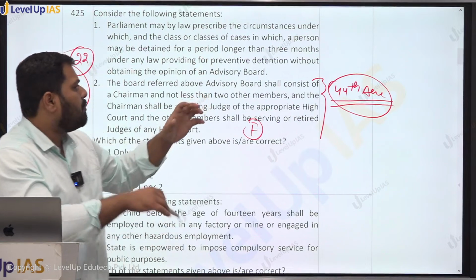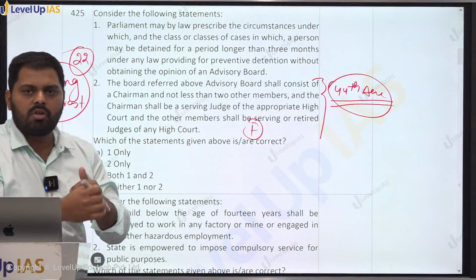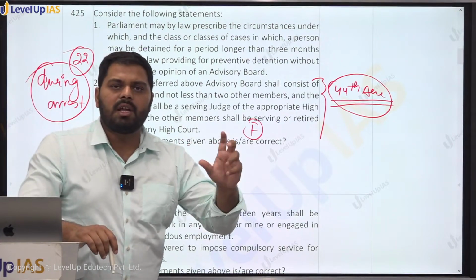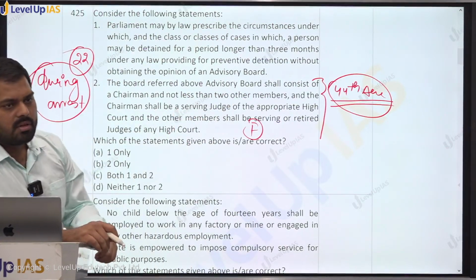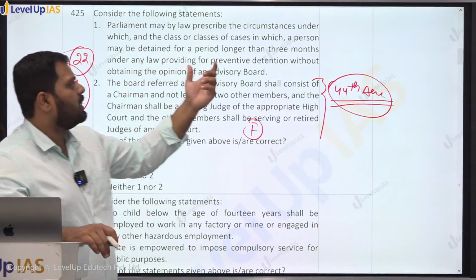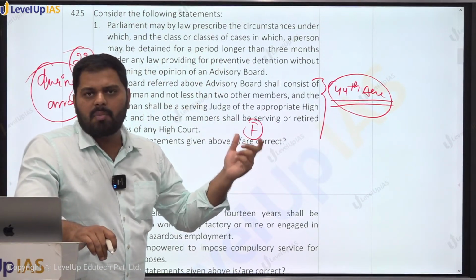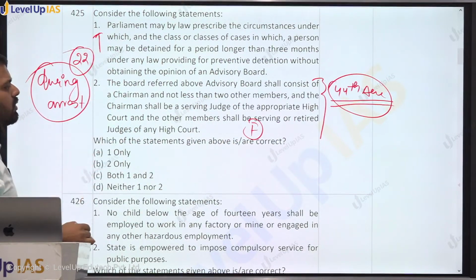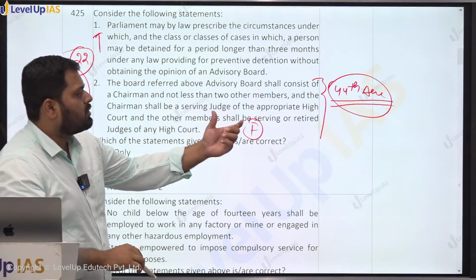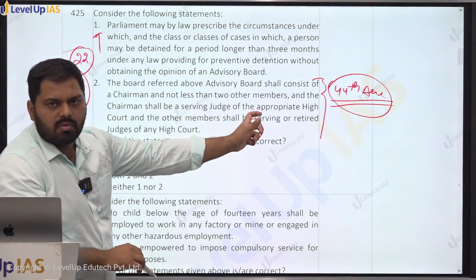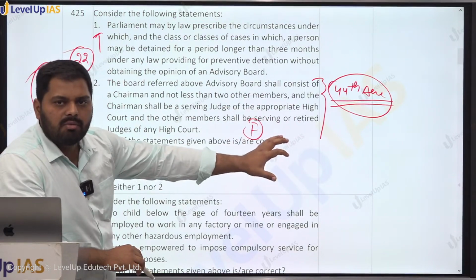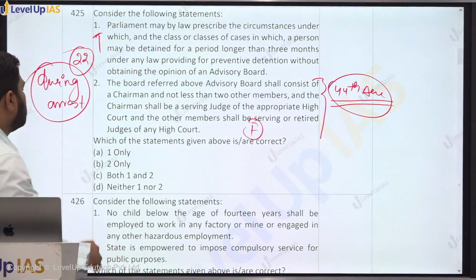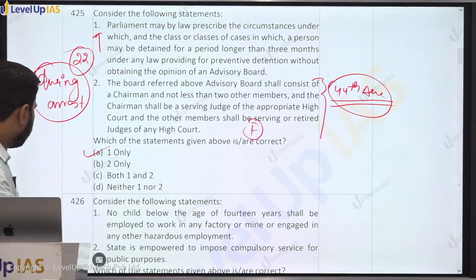The first provision says whether Parliament can make law about such situations, such cases, where a person can be detained even beyond a period of 3 months. So preventive detention is under the legislative domain of the Parliament. Parliament can create such laws. This will be a true statement. So the first statement is true. Second statement will be false because this provision was tried to get enforced but it has never been implemented. It was attempted through the 44th Amendment Act. Our answer is A.